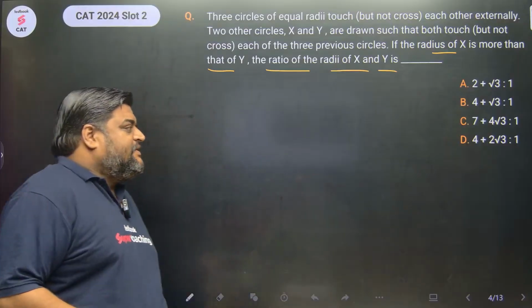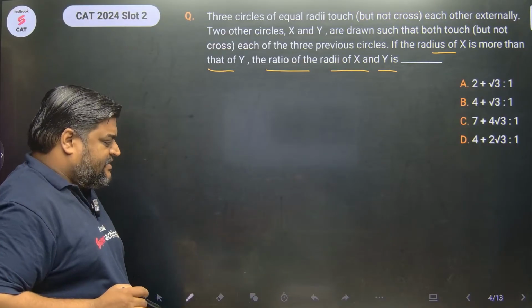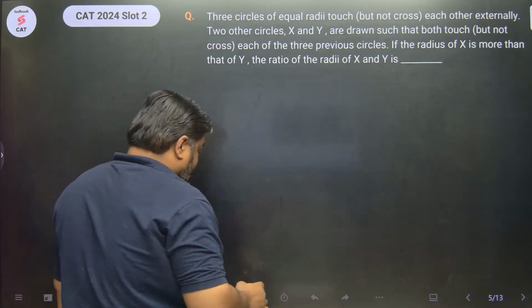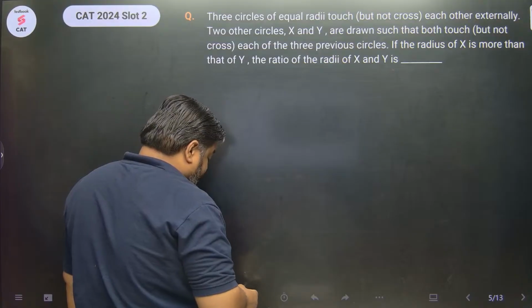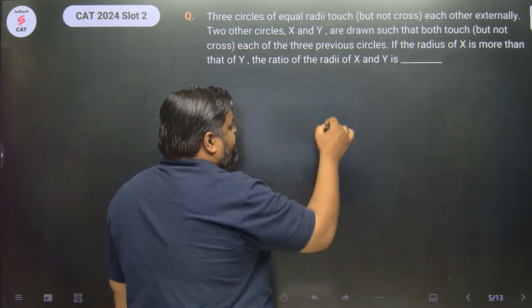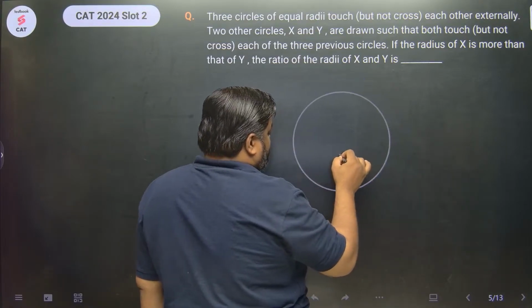Now guys, first of all you need to draw the proper diagram for this. Let's draw the proper diagram. So I've taken a sheet where I've taken out the options. We don't need the options technically. So there are 3 circles given in the question. Let this be circle 1.